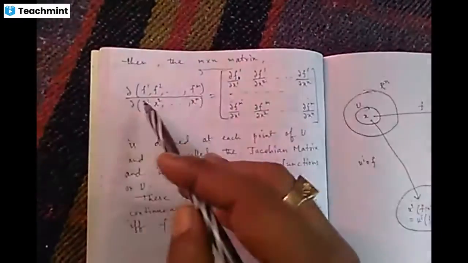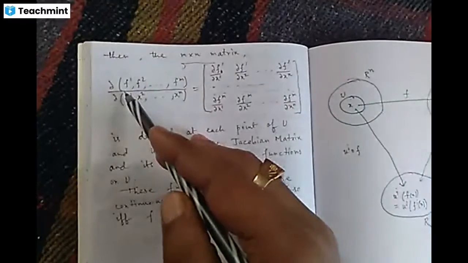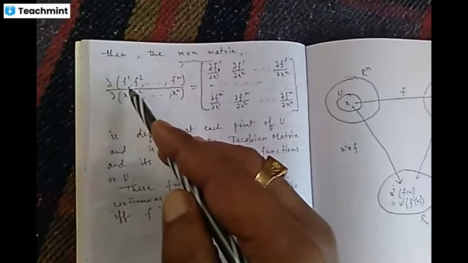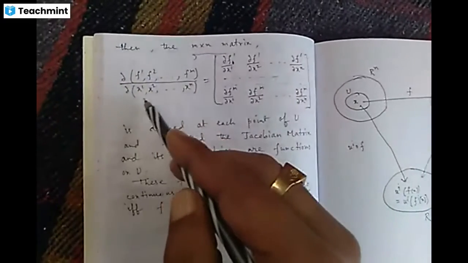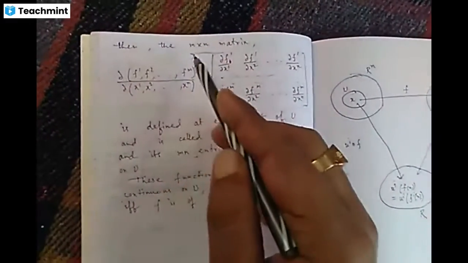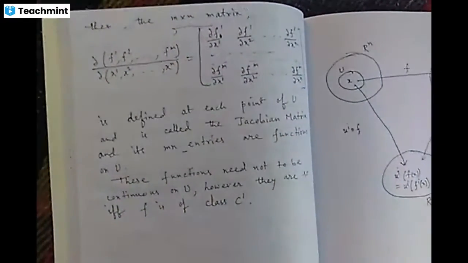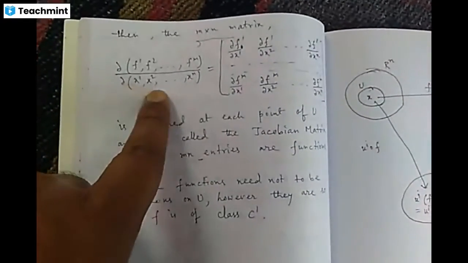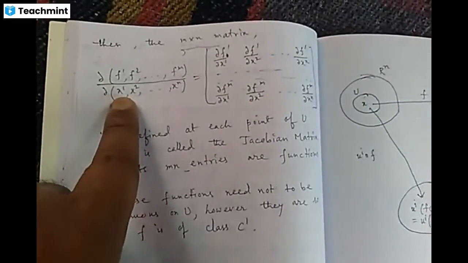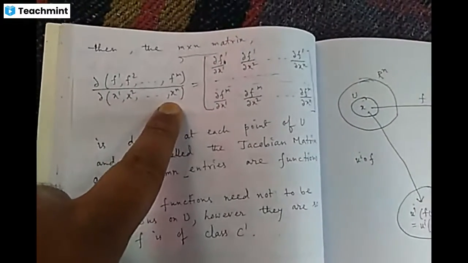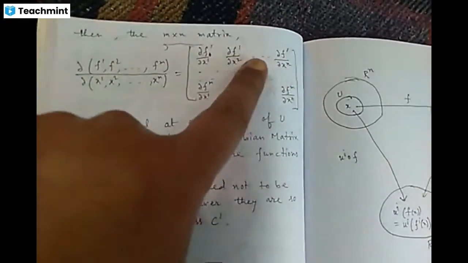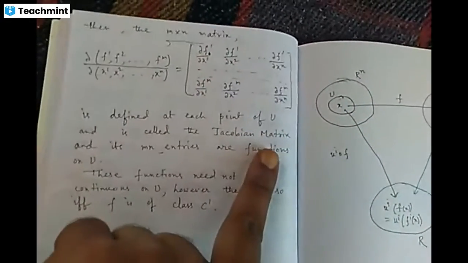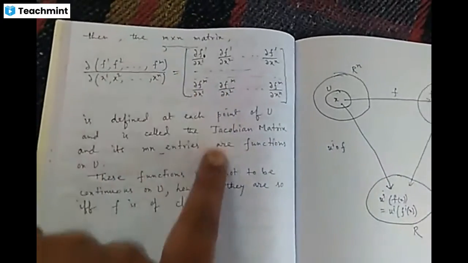The Jacobian matrix is the del of f1, f2 up to fm with respect to x's coordinates, x any point on U, the domain of f. So there are n elements of x, or x's coordinate system. We can find the Jacobian matrix of order m cross n, and this Jacobian matrix can be found if f is differentiable.